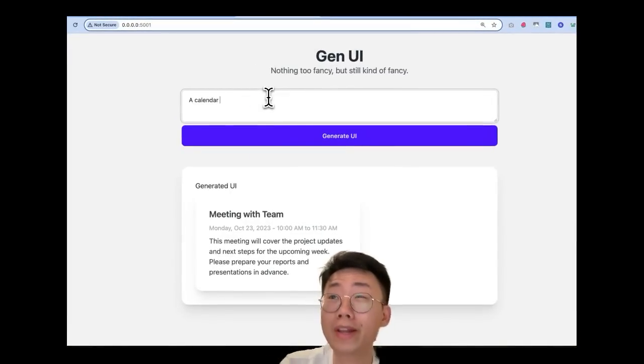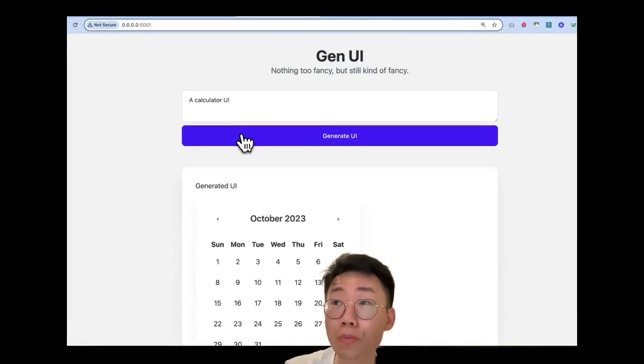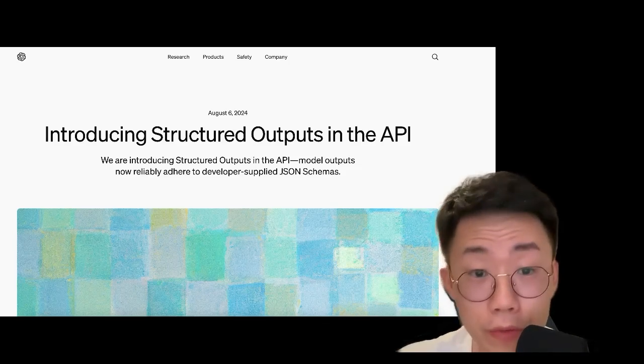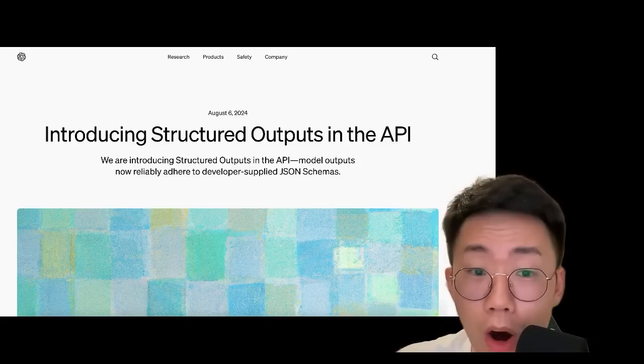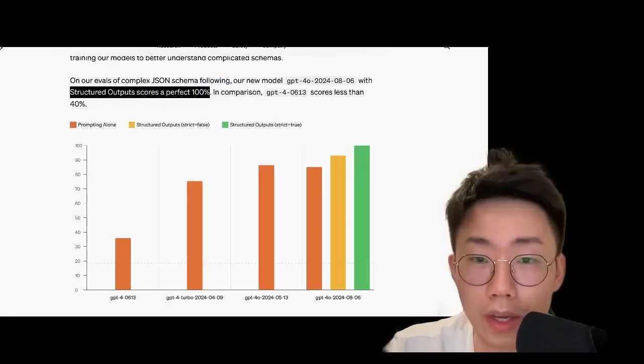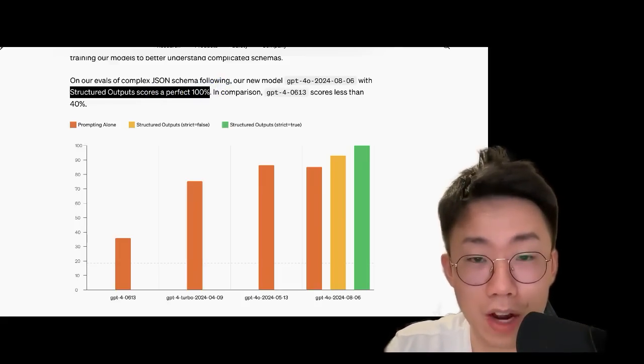Most people really missed what you can do with 100% guaranteed structured output from OpenAI. OpenAI released this new feature a few weeks ago where they promised 100% guaranteed performance for structured output. And this totally changed how I develop AI applications.